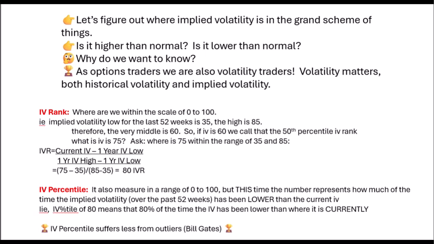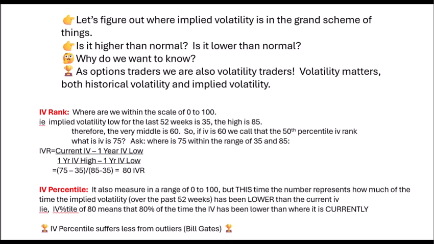Now, the important difference, if you start to really think about it, is that IV percentile suffers much less from those outliers. When you have a really big outlier move, it's kind of like our Bill Gates example, that is going to really skew your IV rank. If your implied volatility just suddenly jumps from 50 to 80 one day, then for the next 52 weeks, there's going to be this outlier move that is basically pushing down the current level of ranking, right?